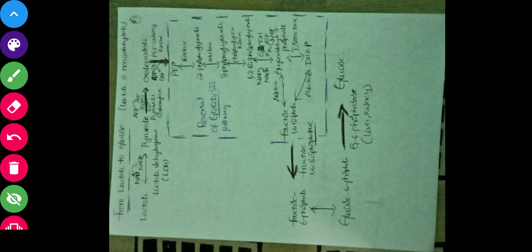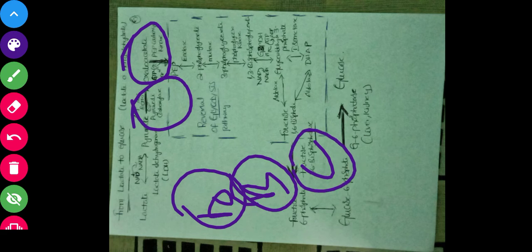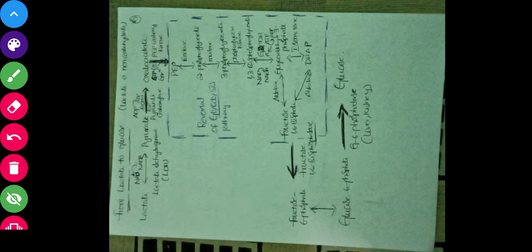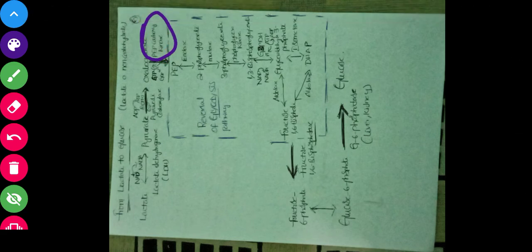Okay, this lactate will form pyruvate. So how will this pyruvate be converted to phosphoenol pyruvate? So this is the step. The pyruvate first should convert to oxaloacetate by using the enzyme pyruvate carboxylase. It needs ABC. ABC is nothing but ATP, biotin, CO2. Okay, then it will convert to oxaloacetate. From the oxaloacetate, phosphoenol pyruvate can be formed by using phosphoenolpyruvate carboxykinase. Kinase enzyme, it should add a phosphate group. So finally it will form PEP, that is phosphoenol pyruvate.